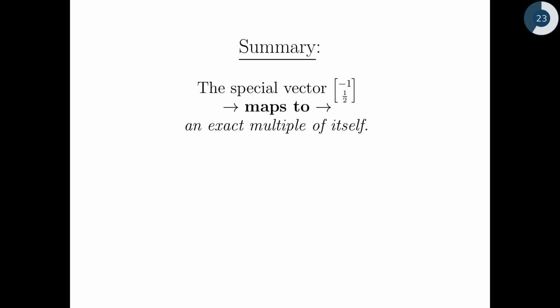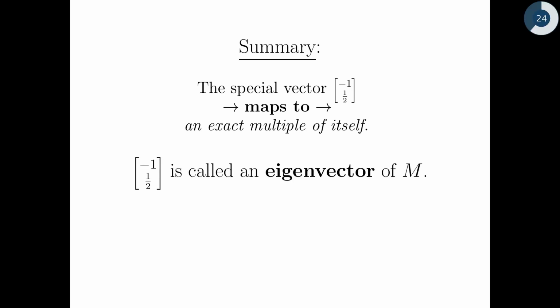The special vector -1, 1/2 has a special name because it maps to an exact multiple of itself, and it is called an eigenvector. By the way, eigen is a German prefix, which I've heard means something like one's own intrinsic, deep, personal property or something like that. So an eigenvector is something that really tells us that this matrix wants to move things to -1, 1/2.